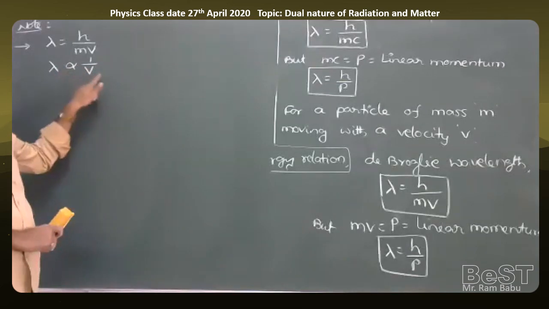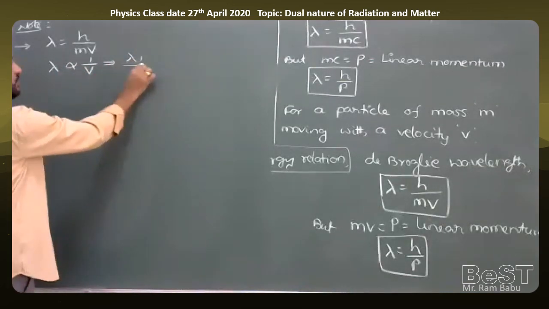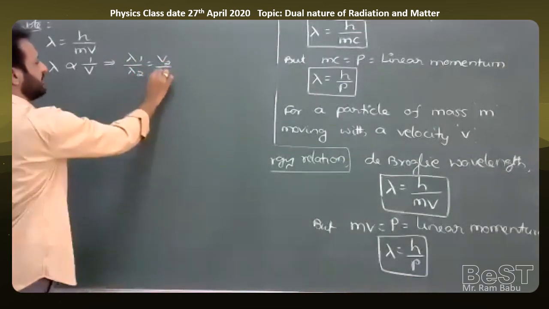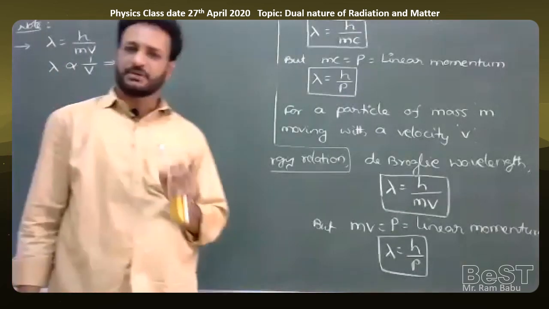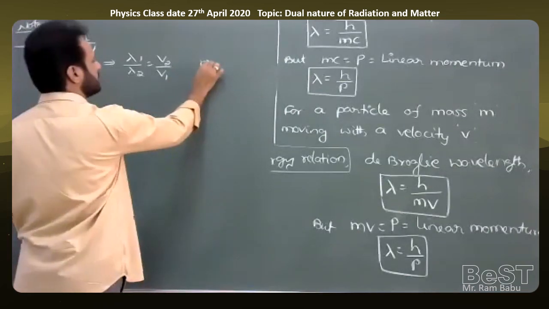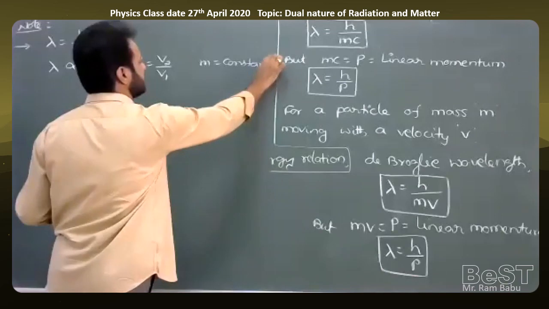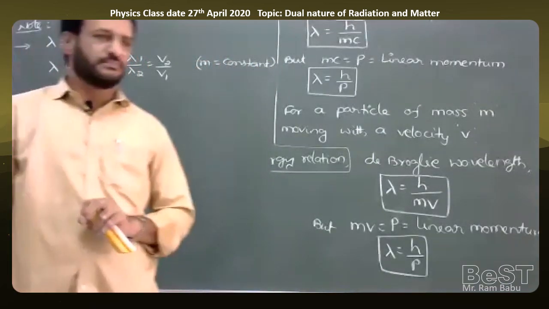So inversely proportional, we can write lambda 1 by lambda 2 is equal to v2 by v1. Whenever the mass of the particle is kept constant, the de Broglie wavelength is inversely proportional to its velocity. The particle having a lesser velocity will have more de Broglie wavelength and vice versa.